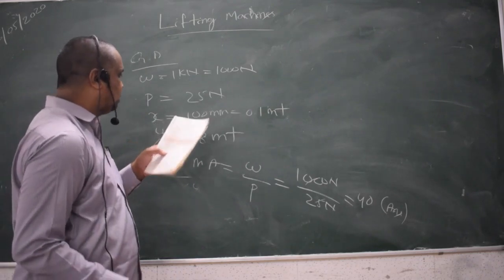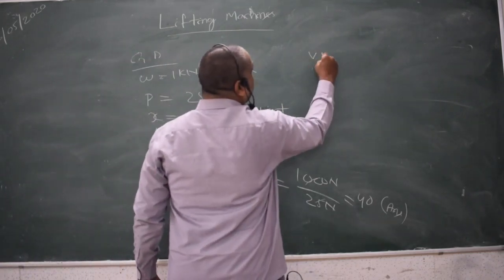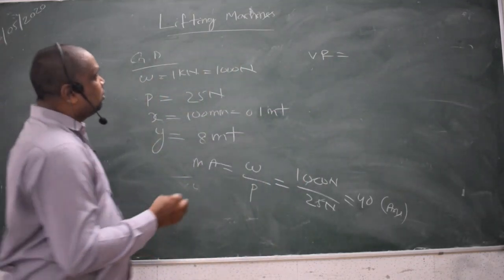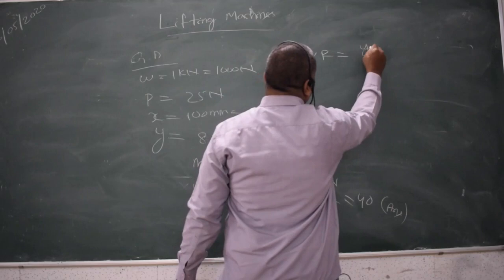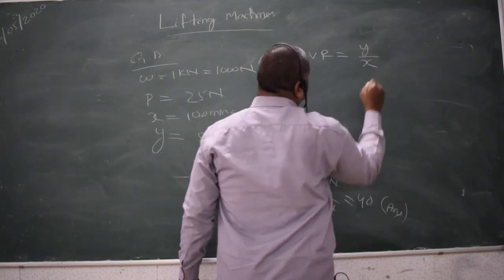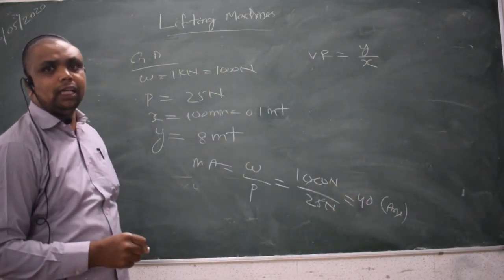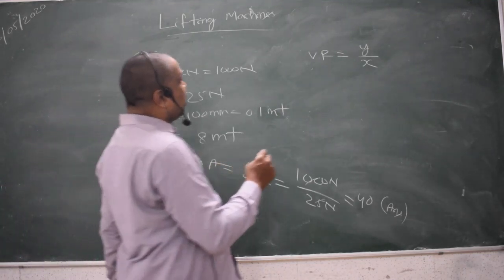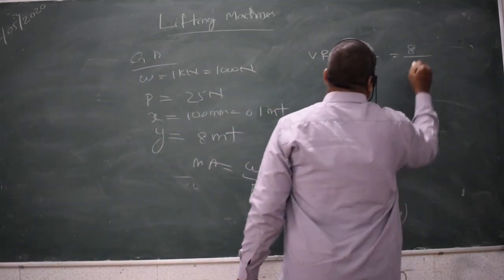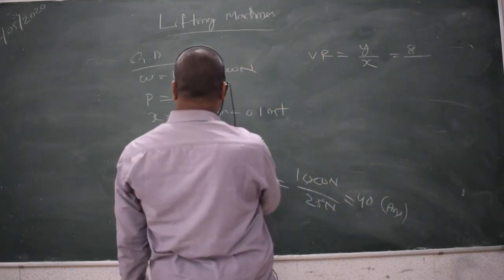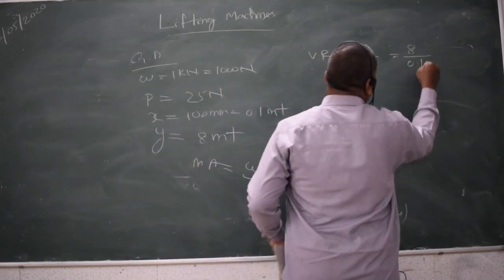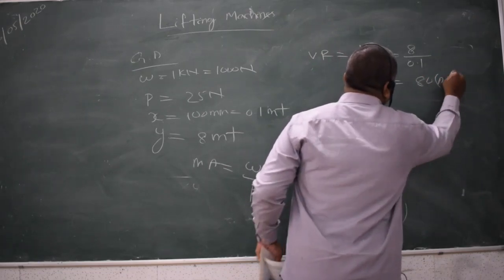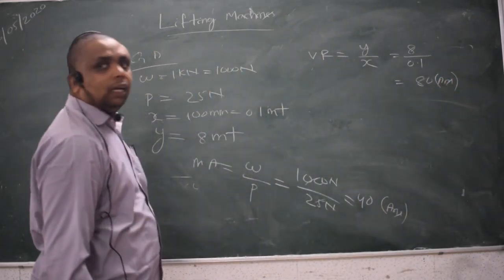What is the second term it is asking? Find the velocity ratio. Formula: velocity ratio is equal to distance moved by the effort to the distance moved by the load. Here y is given as 8 meter and x is given as 0.1 meter. So your answer will become 80.